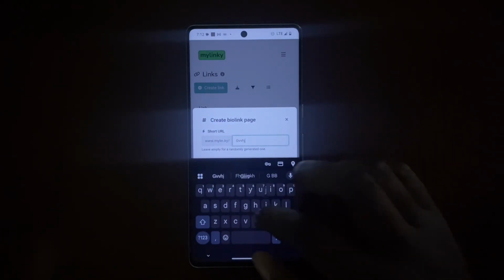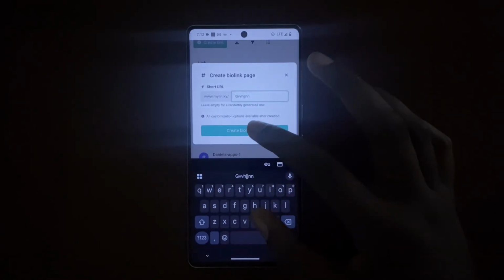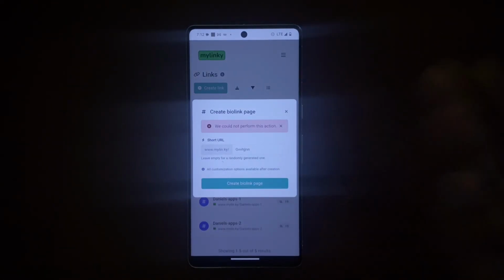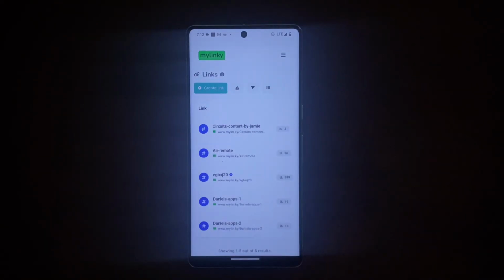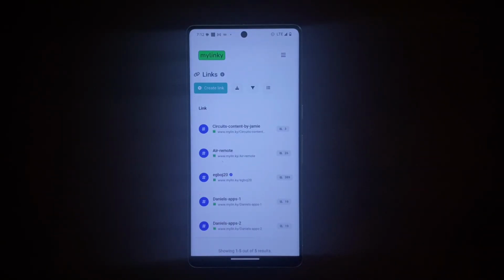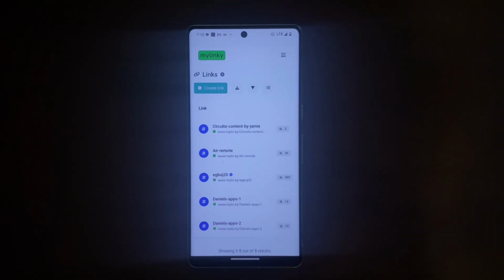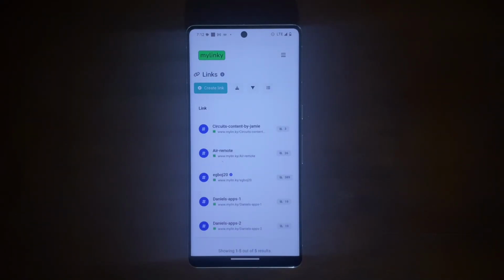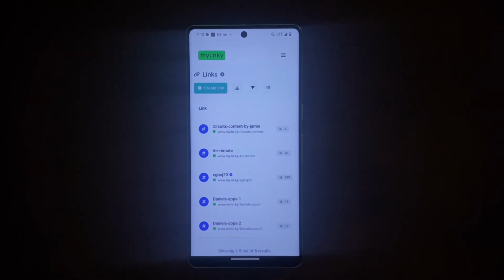I can simply type in this random stuff and click on try to create one, and look, it won't let me. So currently I can't create any new pages or delete things or alter things for some odd reason. I don't know why, but maybe it might not affect you as a new user. I'm not sure, but currently for my stuff, I'm not able to do that for some reason.